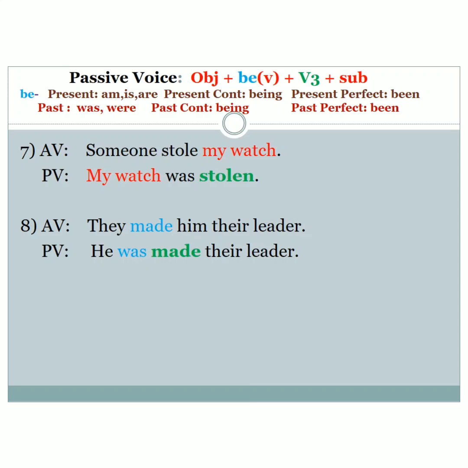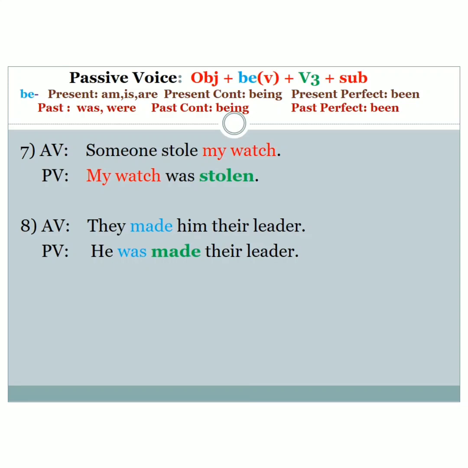Here we have avoided the use of the subject. What is the subject here? Someone. In such cases, if the subject is not clear to you, if it's mentioned like someone, by someone, somebody, him, people or public, you can avoid the use of the subject there. You can skip it and write it as my watch was stolen. Such details are unnecessary. Clear? Try to solve the next one.